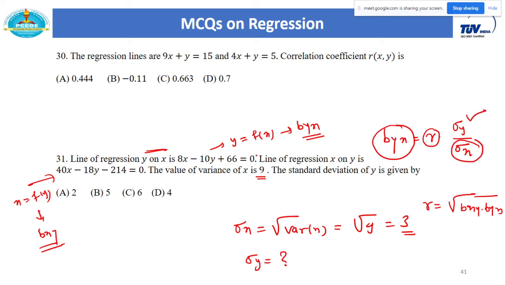So this is the example on regression coefficient. Using regression coefficients only, you will get the standard deviation values. There are similar questions if you check the Nirali book, but this is the formula.